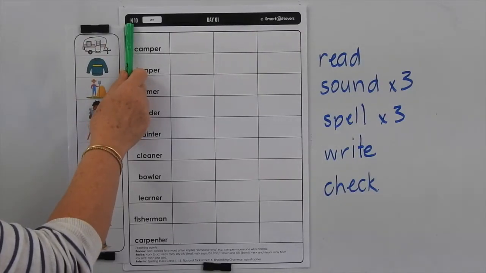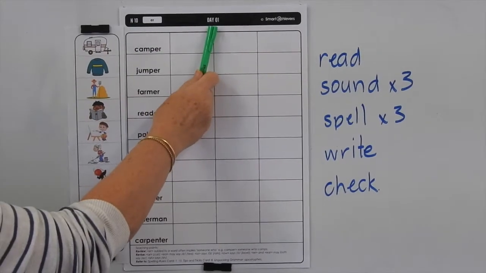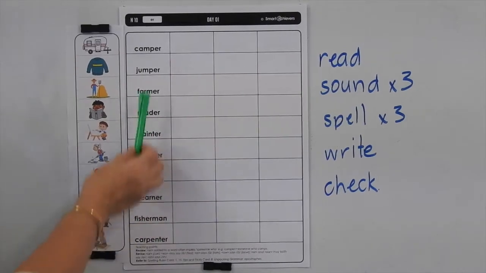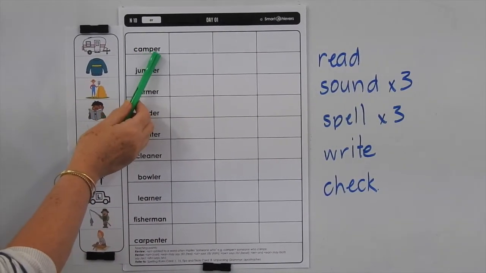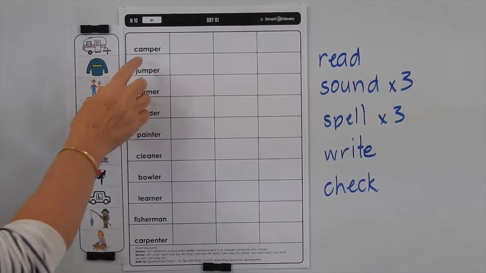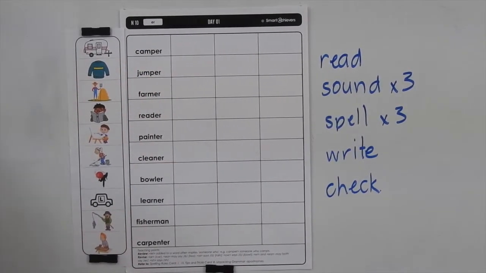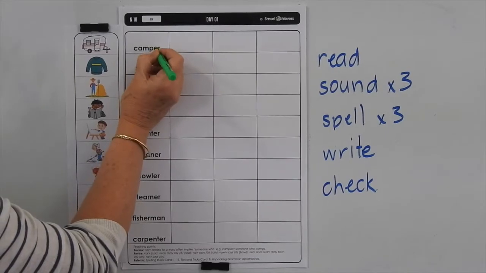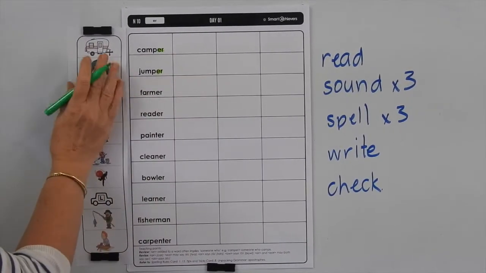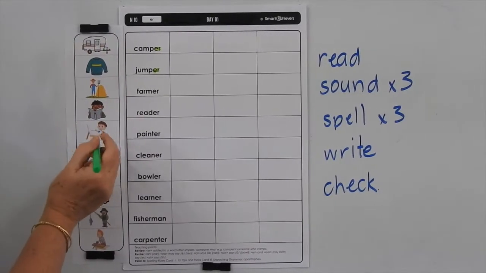This is level N and we're doing list 10, day 1. Our words are all ending with ER, and most of the time, not all the time, but a lot of the time, when a word ends with ER it means someone who. So someone who camps is a camper. Someone who jumps is a jumper. But it could also mean a jumper like this as well.